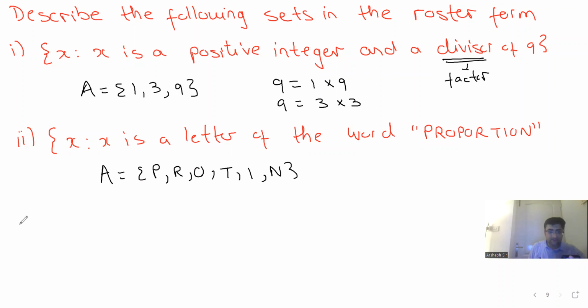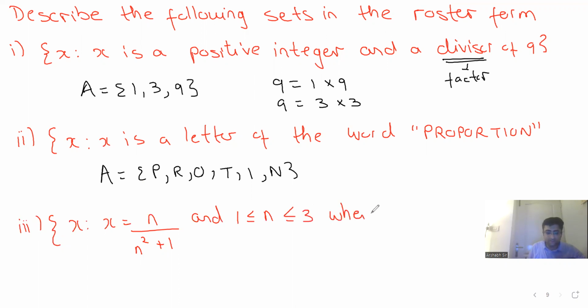Okay. Next, we have x such that x is equal to n upon n square plus 1 and n lies from 1 to 3 where n is a natural number. Yeah, try this, guys. See, x is equal to n upon n square plus 1, and n is from 1 to 3 where n is a natural number.